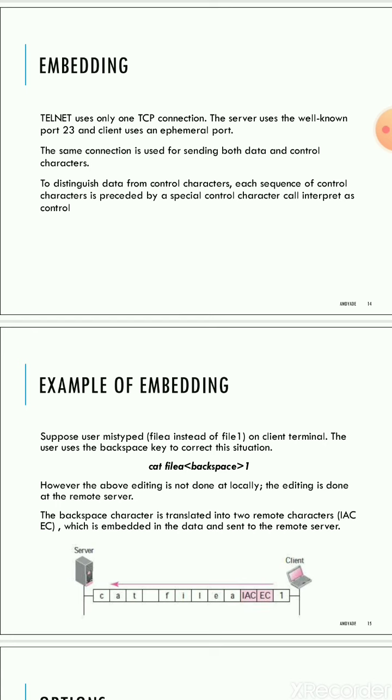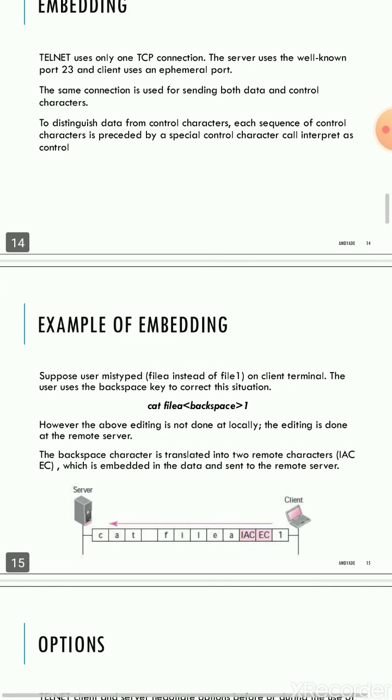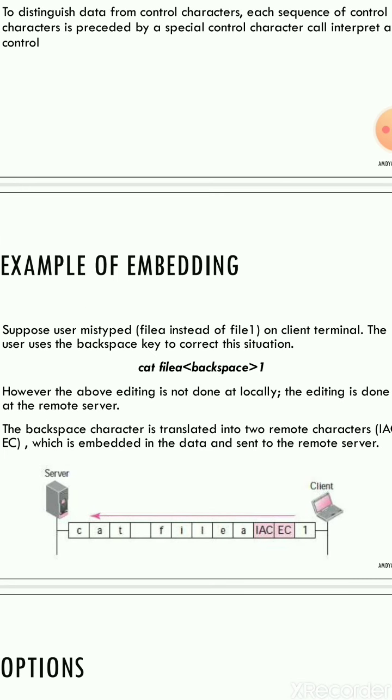Let's see an example of embedding. Suppose we have a diagram shown here, and I will deal with it directly. In the above example, it is explained: cat file A backspace 1. Suppose you are trying to transmit information from source to destination or destination to source, a file named file 1, and you mistakenly typed file A instead. So how are we going to correct it? You cannot correct it at the client location or local machine. It should be corrected at the server only.